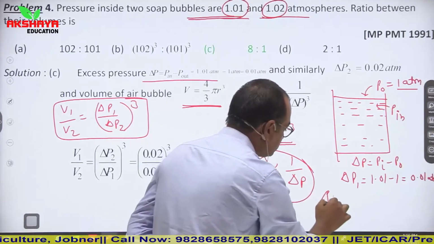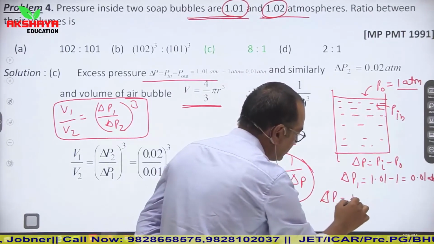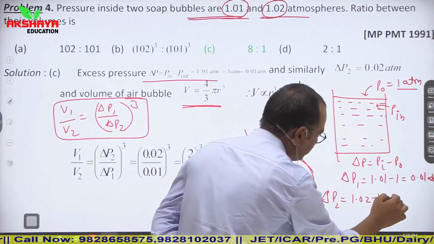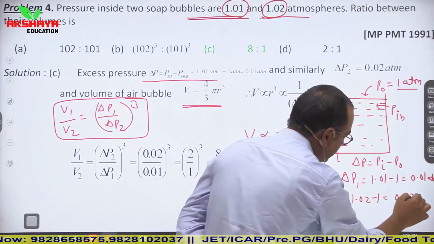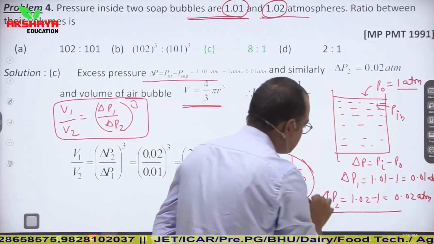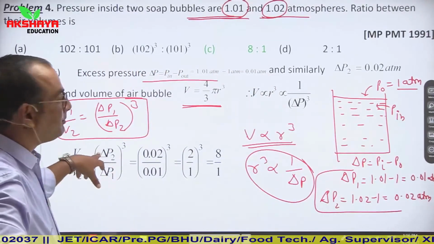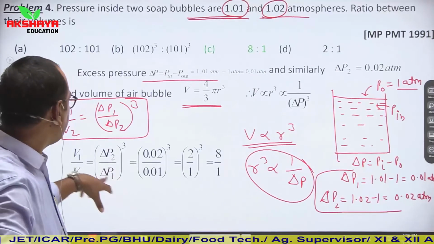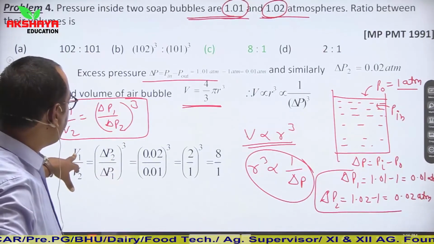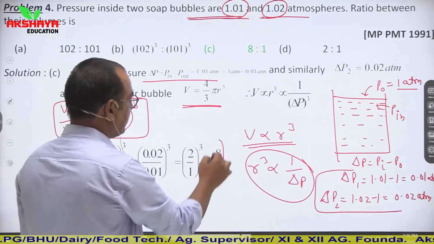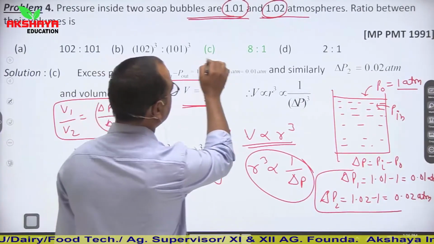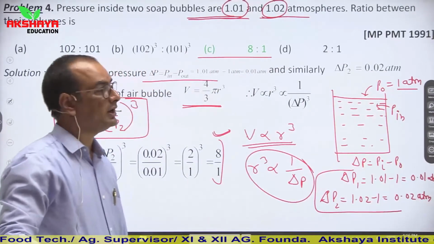So again del P2 is equal to 1.02 minus 1. So it will be 0.02 atm. So this is the way by which del P1 and del P2 are calculated. So here we have placed values of del P1 and del P2, and ratio of volumes we have found, which is 8 by 1. So our option C is correct, that ratio is 8 raised to 1.